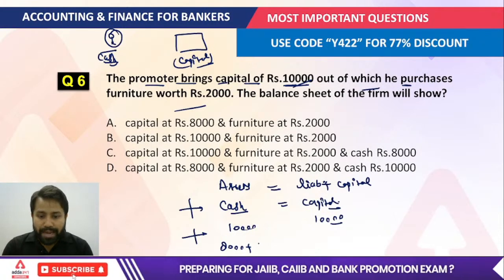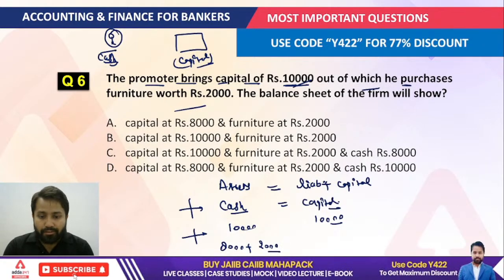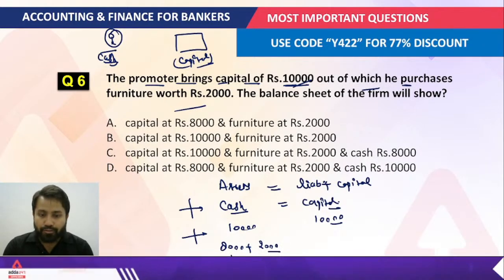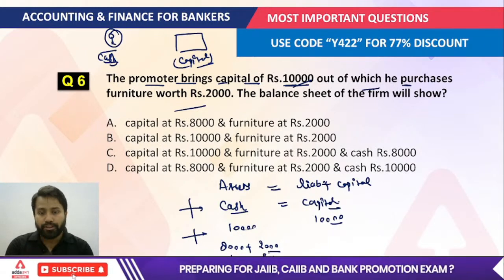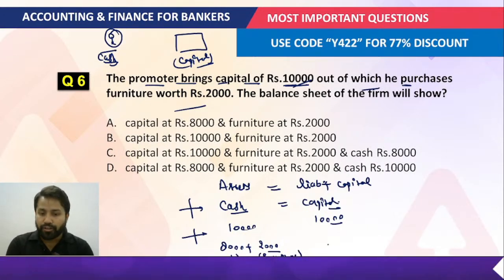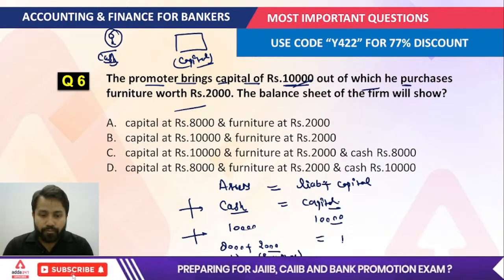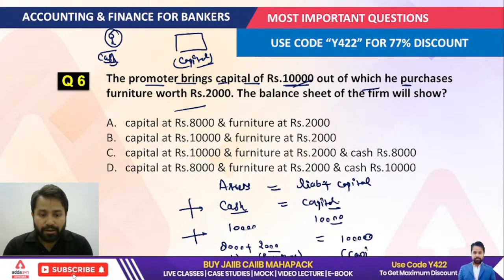Okay, so that asset you can know as machinery. So 8,000 would be the cash of your company, and this would be considered, sorry, machinery, not furniture. We are talking about furniture here, so 2,000 rupees would be included as furniture. Now that would be equal to the 10,000 rupees, and this is the capital for the company, right?